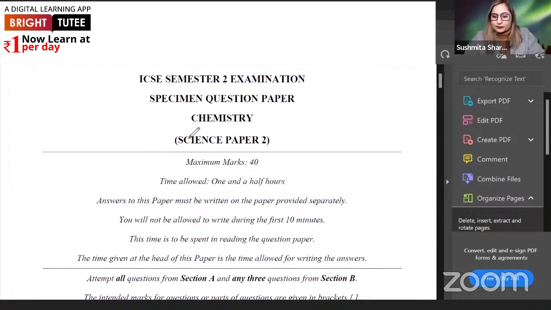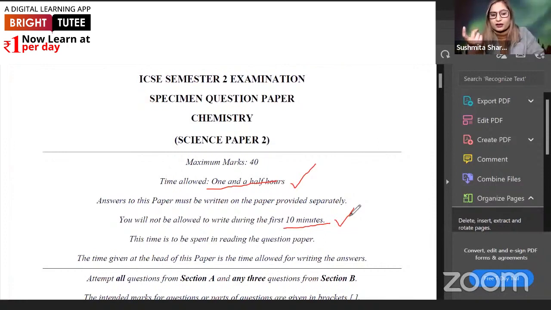Okay, so now I'll be starting with the question paper. So we can see the maximum marks are 40. The total of the question paper is of 40 marks. Time allowed is 1.5 hours. Yes, so this part is also important because we also have to prepare our students for the exam. Then answers to this paper must be written on the paper provided separately. Yes, that's normal. We are not allowed to write during the first 10 minutes. So this time has only been provided to read the question paper.